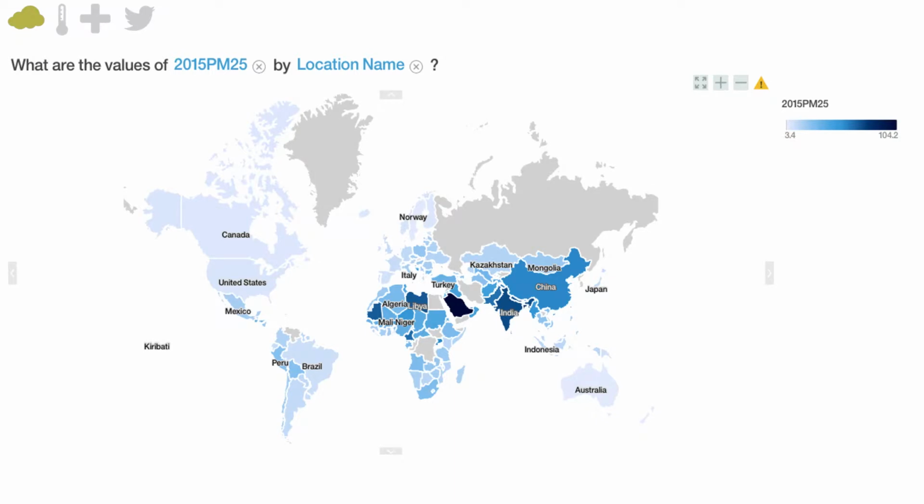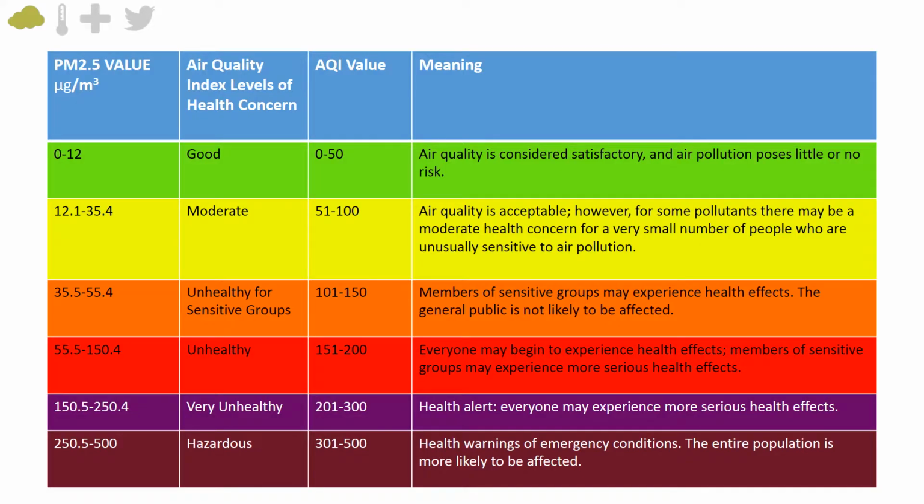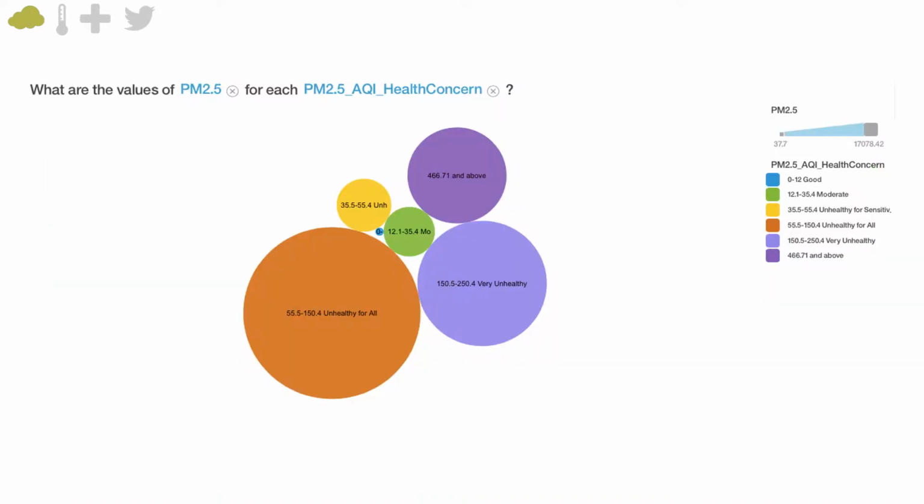Let's begin by looking at the air pollution data. This map shows the average air pollution levels in countries around the globe in 2015. The darker the color blue, the higher the concentration of atmospheric air pollutants. While not a country with the highest air pollution, China nonetheless ranks toward the higher end of the scale. This bubble graph shows that most daily PM 2.5 values in Beijing are categorized in the unhealthy, very unhealthy, and hazardous categories of the Air Quality Index.